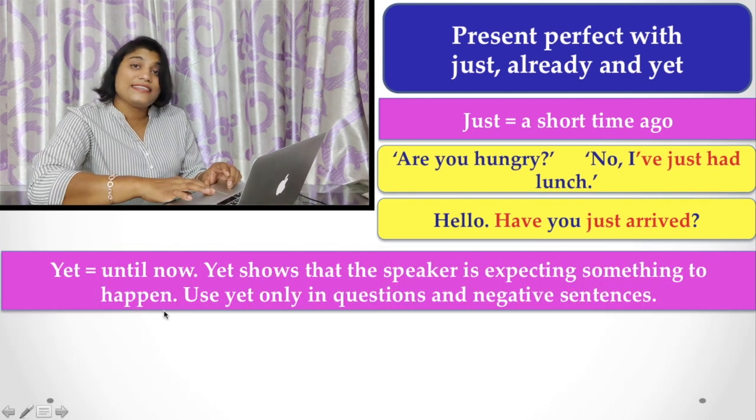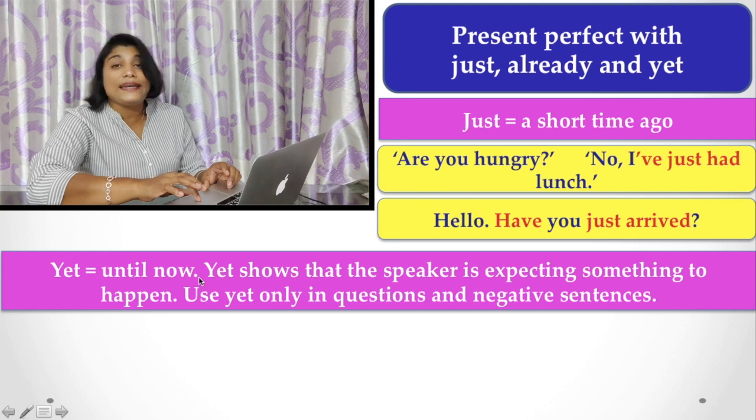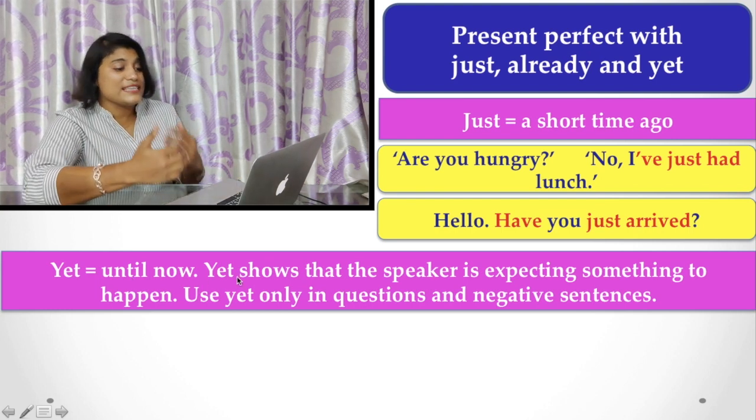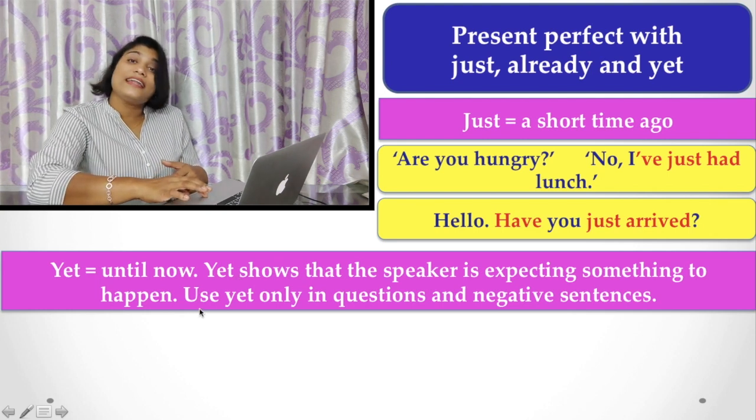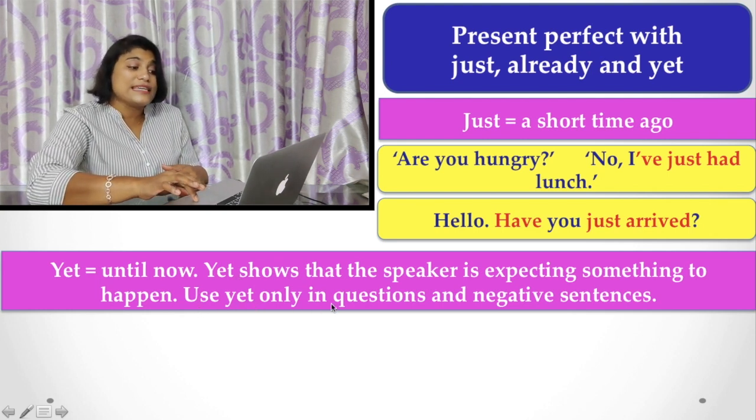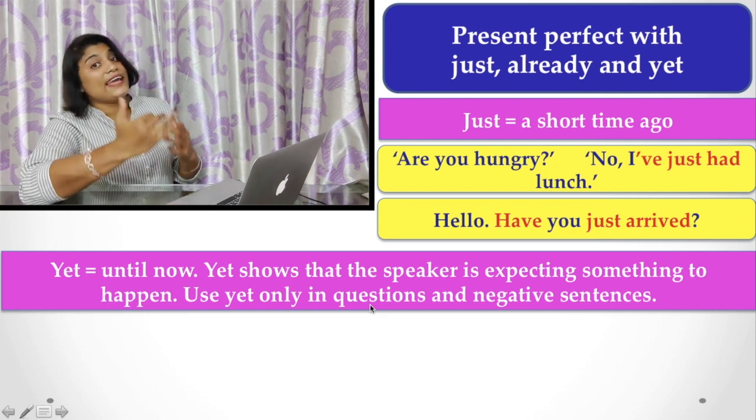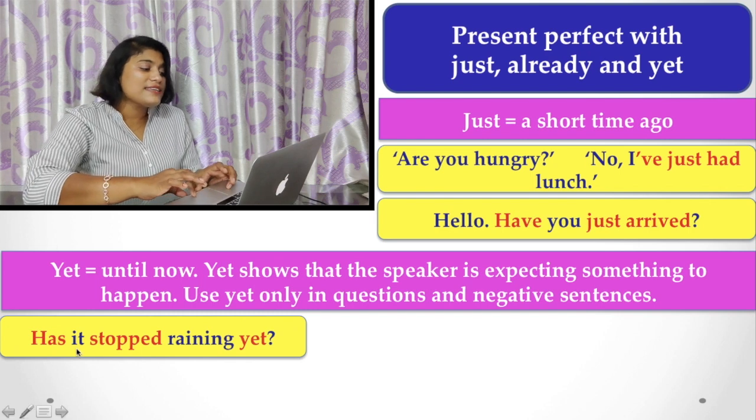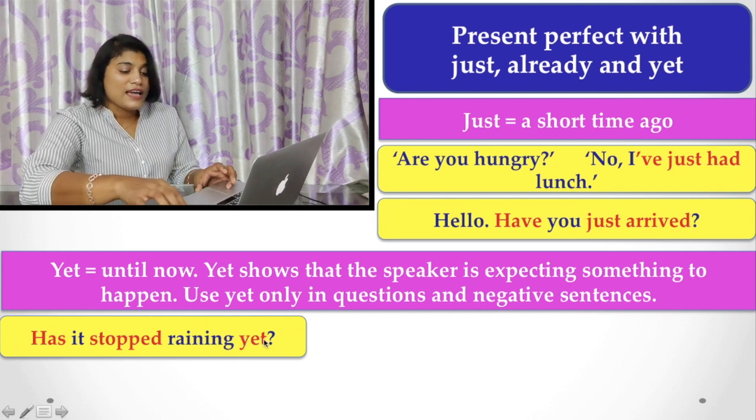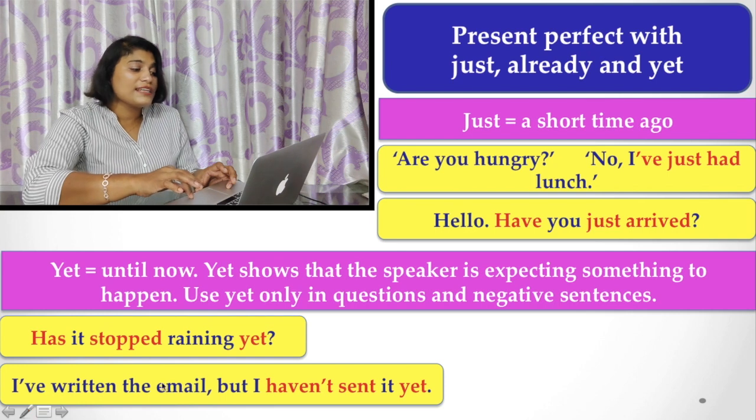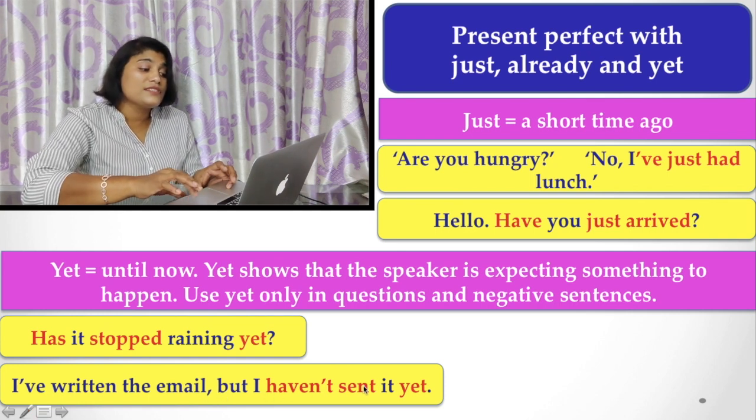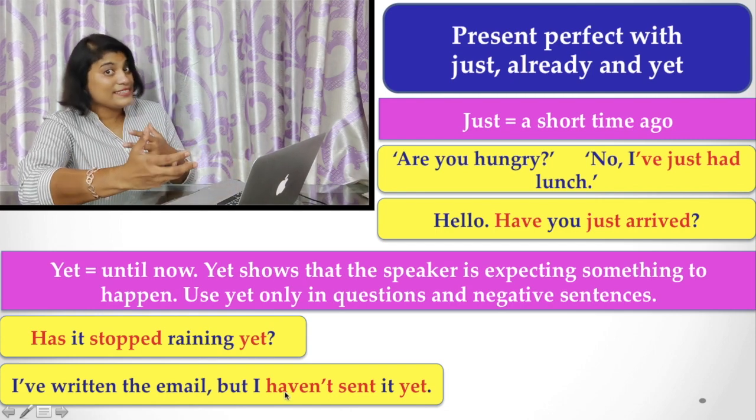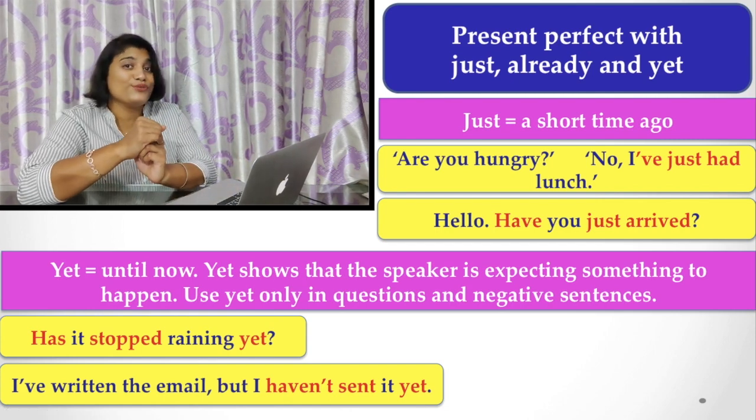Similarly, yet, this is another important thing. When we are talking about until now, we have to use yet. And there is an important and interesting point. We use yet in questions and negative sentences. Let's see the examples. "Has it stopped raining yet?" And "I have written the email, but I haven't sent it yet." That means in negative and interrogative sentences, we have to use yet.